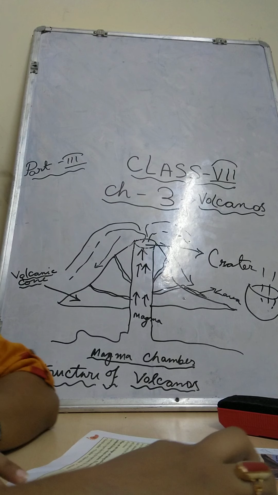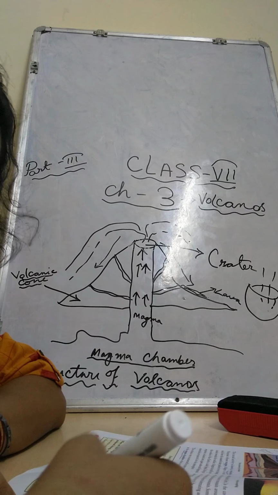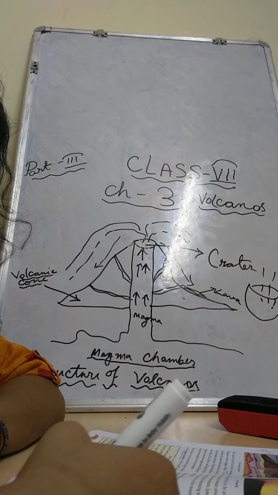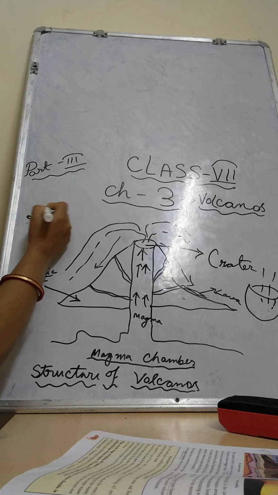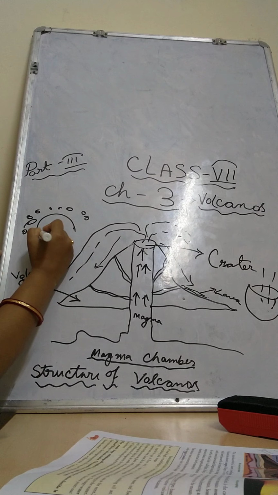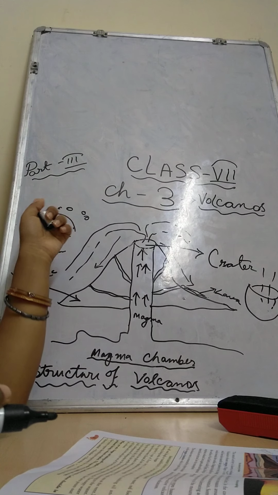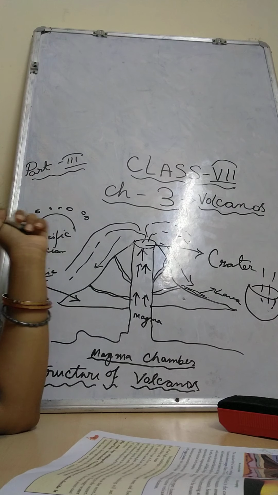Now, children, distribution of volcanoes. What is that? Volcanoes are found mainly around the Pacific Ocean in a circular route. It's called the Pacific Ring of Fire. What is the Pacific Ring of Fire? Near the Pacific Ocean, all around, 70% of the world's volcanoes are located there. If I tell you about the Pacific Ocean, these surrounding portions make a circular shape, and this is called the Pacific Ring of Fire.